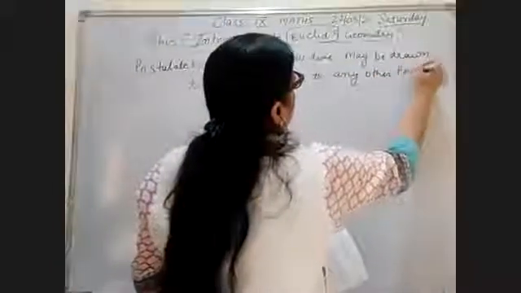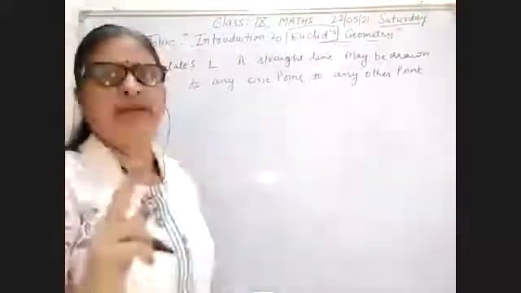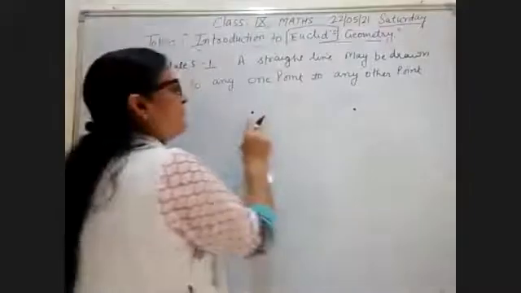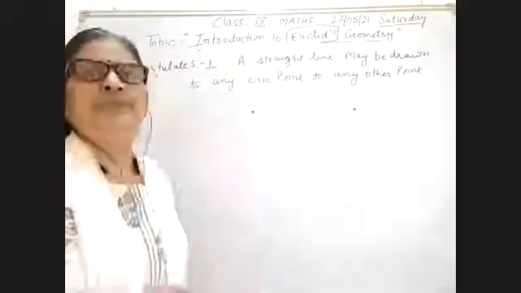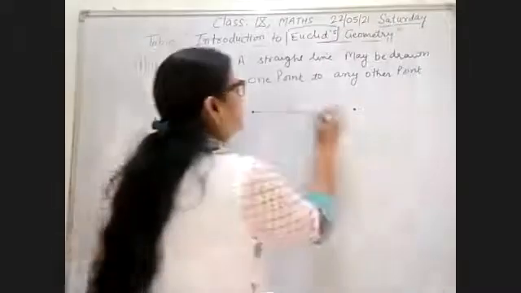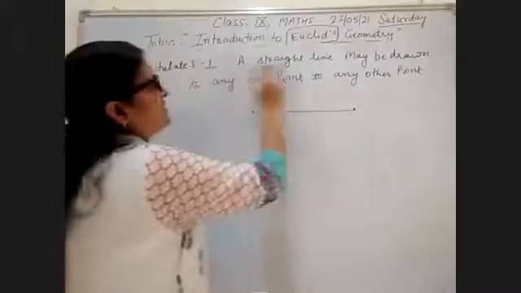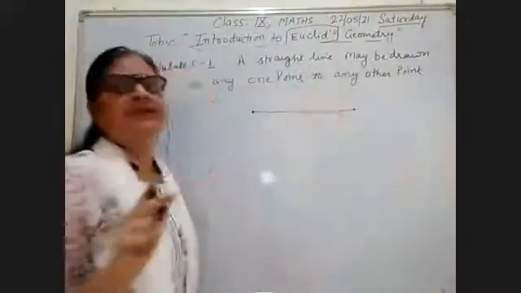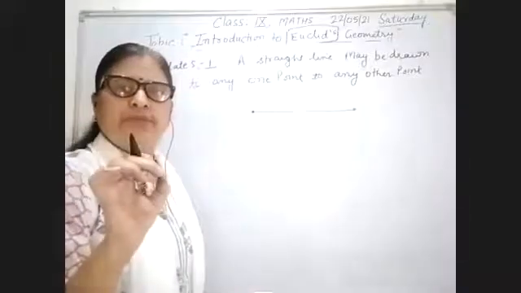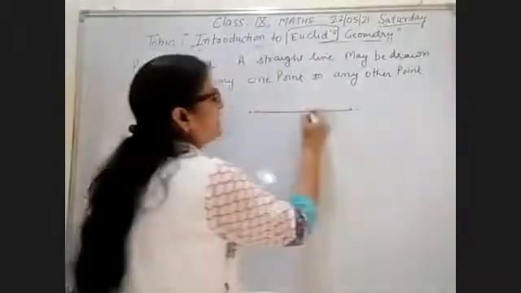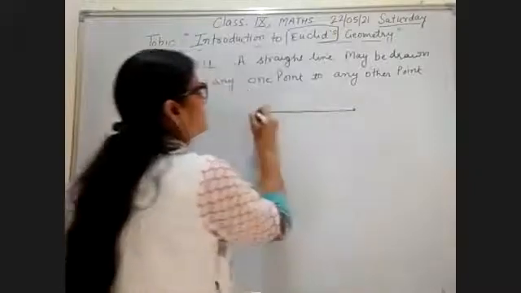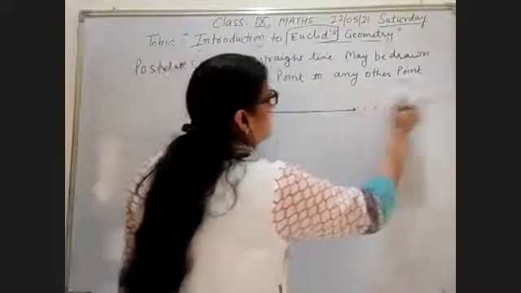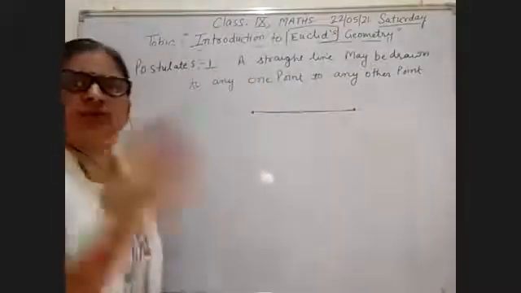For example, I am taking 2 points. One by one, I will explain all these postulates. I have taken 2 points: 1 point and this is the second point. If I join these 2 points, a straight line is formed, a straight line may be drawn from any one point to any other point. And I can produce this line indefinitely on both sides also.